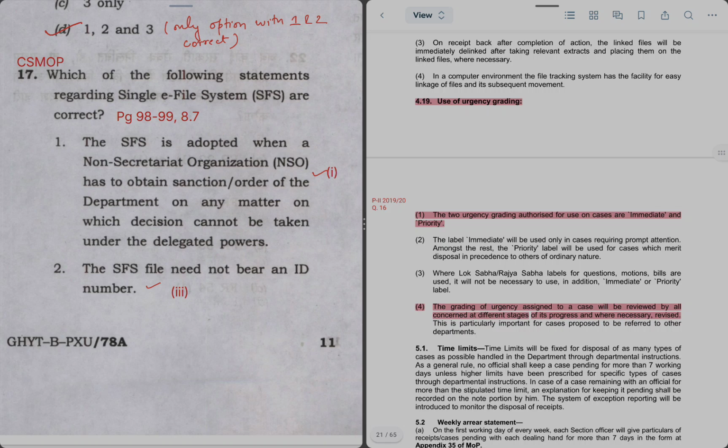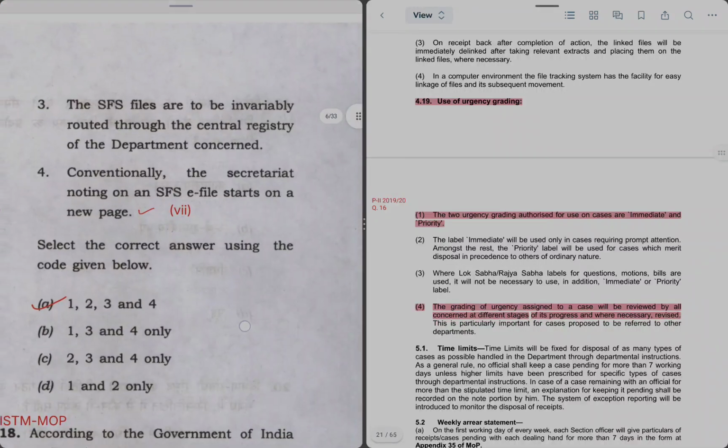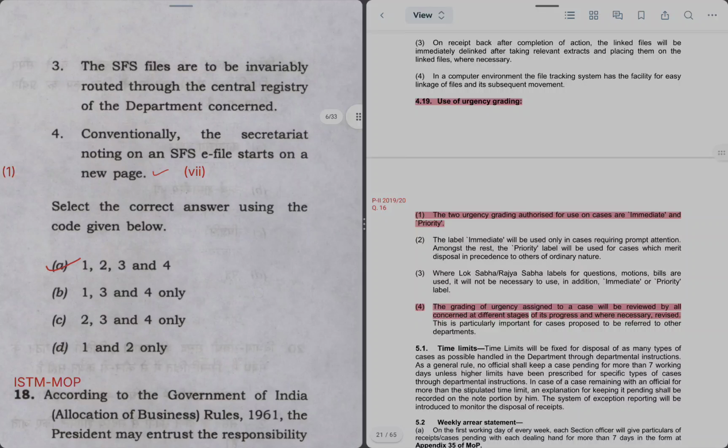ये बेसिक डेफिनेशन है कि सिंगल फाइल सिस्टम कब यूज़ करता है. सेकेंड स्टेटमेंट सेज SFS फाइल नीड नॉट बी एन ID नंबर. दैट इज ऑल्सो ट्रू. You can read more on this page. Statement 3 says SFS files are to be invariably routed through central registry of the department concerned.